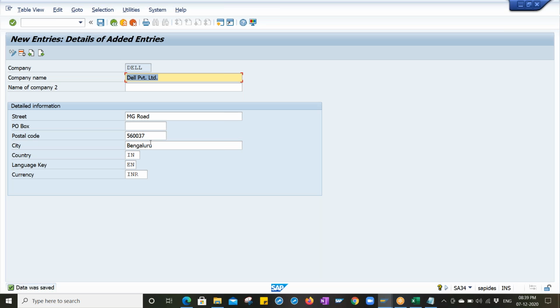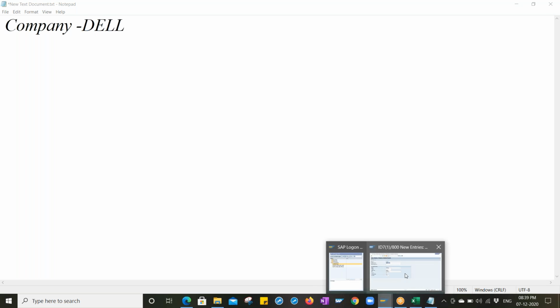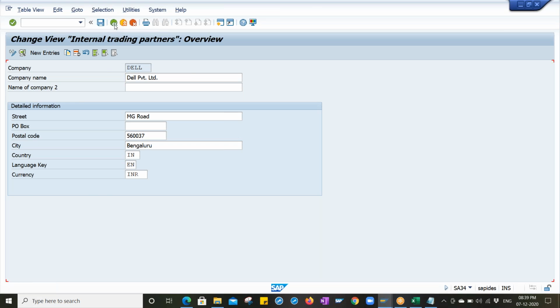But in the real-time system, whatever configuration we are doing, we can capture it to the transport request. Okay, so what is the company? Let me note it down, it will help us. Dell. Company is Dell. Yes, it will help us to remind all these things.